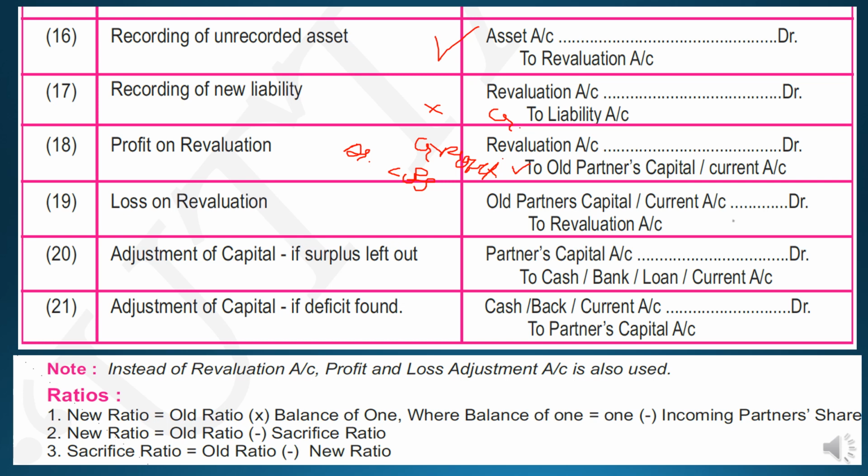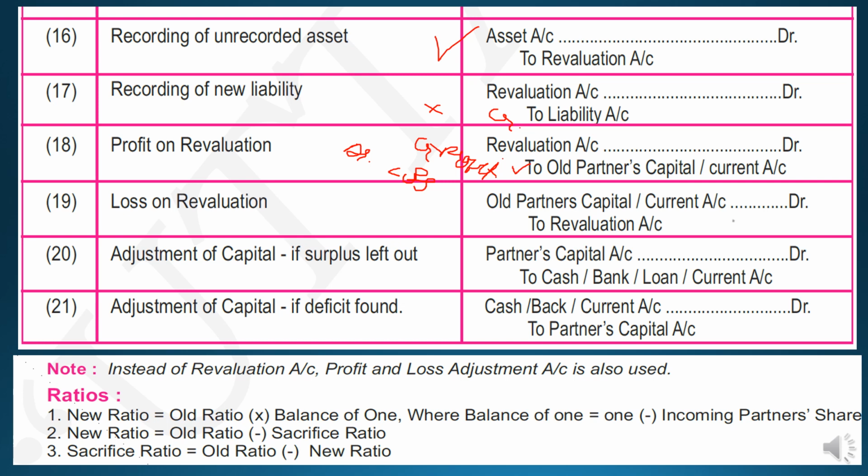Adjustment of capital, if surplus is left out, some capital is adjusted at last. So that capital can sometimes be adjusted against the cash, bank, loan, current account, any type of this account. So capital account debit to cash, bank, loan, current account, whatever will be there in the problem, we will write. Students, you will come to know the practical application of this journal entry when you solve the problem. Last journal entry is this, adjustment of capital.